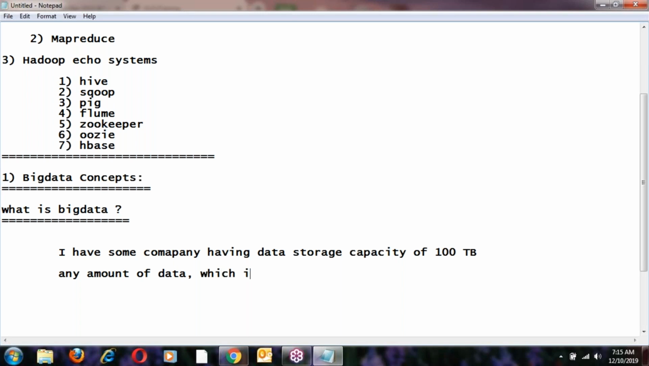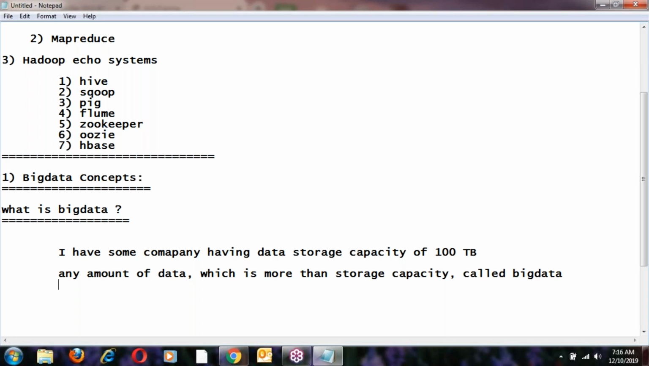Any amount of data which is more than the storage capacity is called big data. Whatever incoming data is getting here, any amount of data which is more than the storage capacity is called big data. That is, data beyond the storage limit.